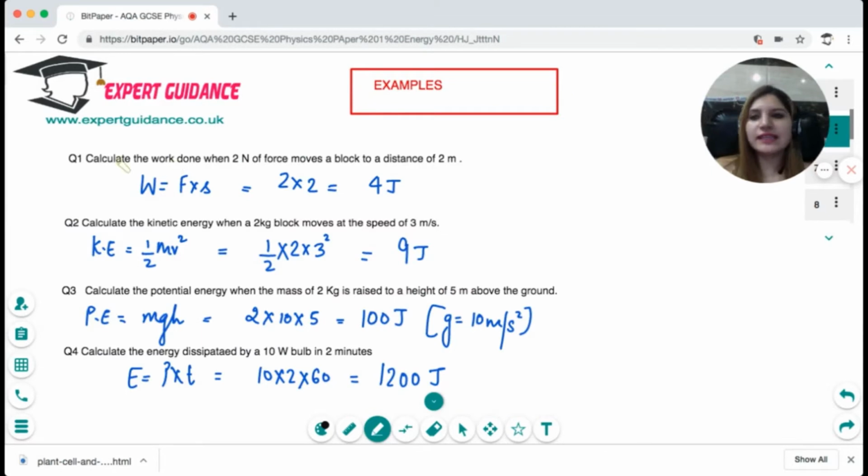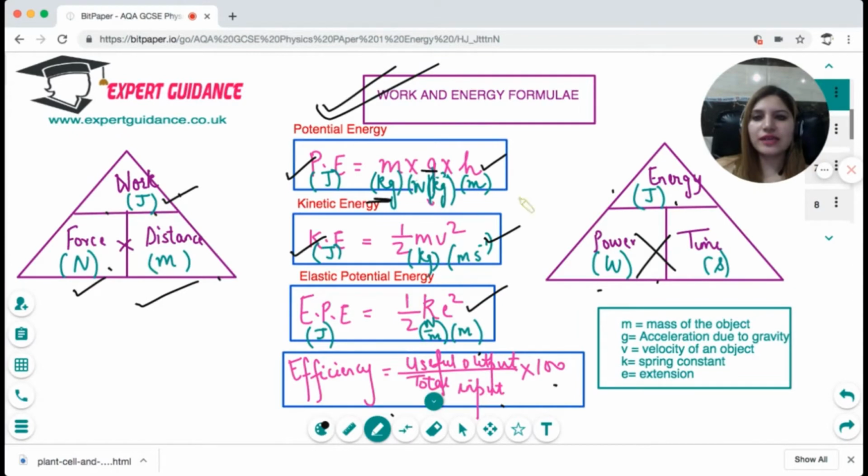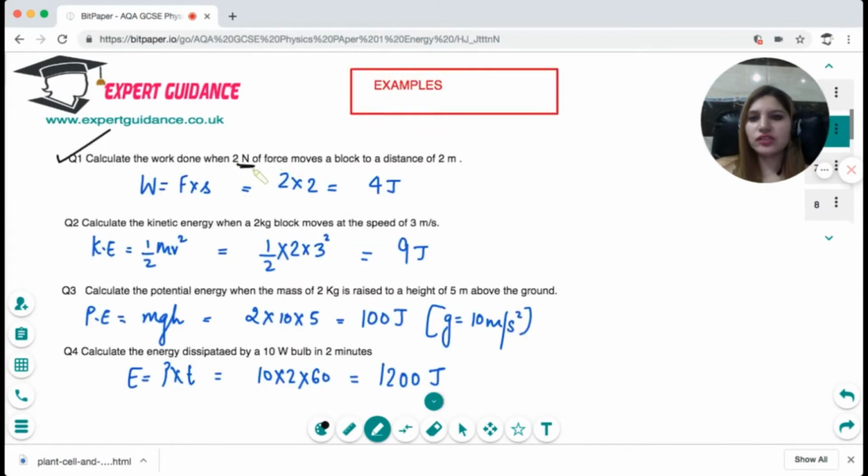Now let's take an example. In the first question, it says calculate the work done when a 2 newton force moves a block a distance of 2 meters. Work done is force times distance, so the work done is 4 joules. Next is kinetic energy. Mass is 2 kg, speed is 3 meters per second. Kinetic energy is half mv squared, so it's half times 2 times 3 squared, which becomes 9 joules. Next, calculate the potential energy when mass is 2 kg and height is 5 meters. Remember, if it is not specified, you can use g as 10.